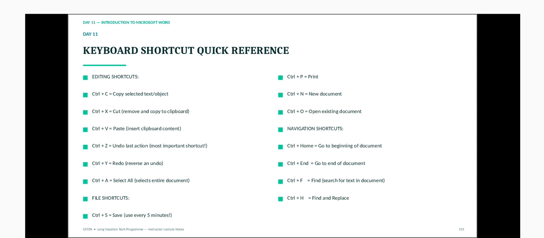File shortcuts have to do with your documents. Control P means print, Control N means new document, and I've mentioned Control O means open an existing document. Then navigating shortcuts: Control plus Home goes to the beginning of the document. Control F is to find, and Control H is to find and replace. Control E is to center, Control R is right alignment, Control L is left alignment.